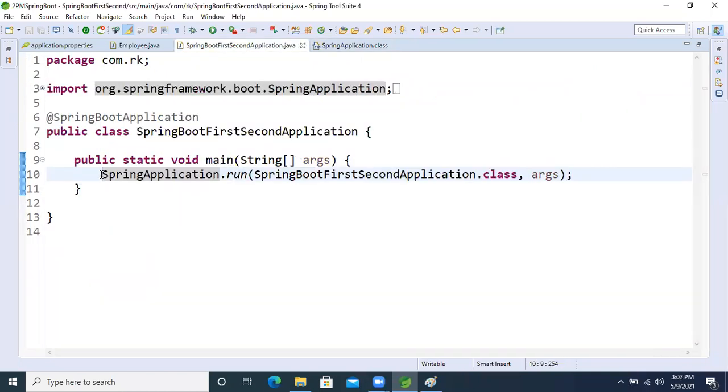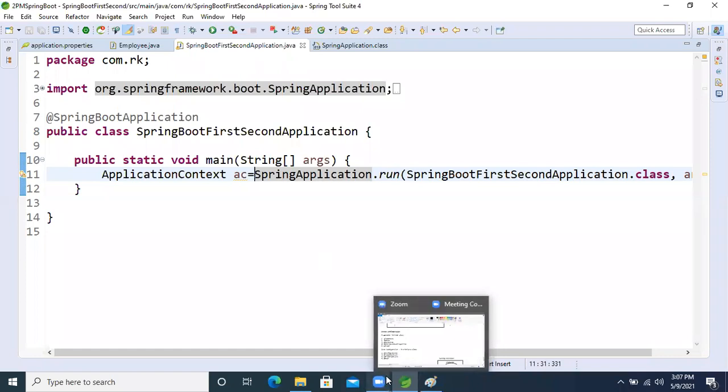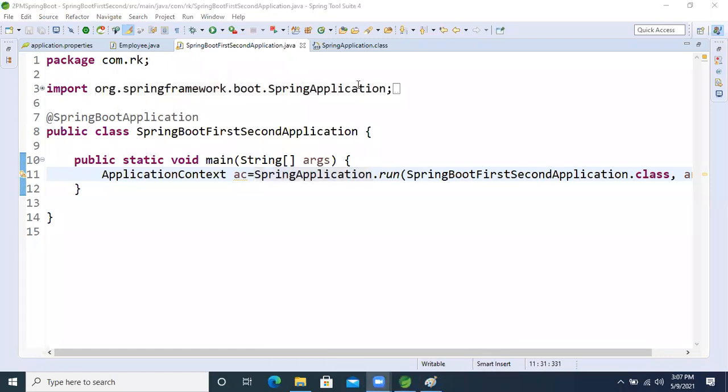So what I'm going to do now is write AC equal to new, and then Control Shift O to import it, okay? This is not permanent, guys. I'm just explaining the concept. This is not useful for real time. I just want to show the output, so I'm using this. Don't bother much about this one, okay?